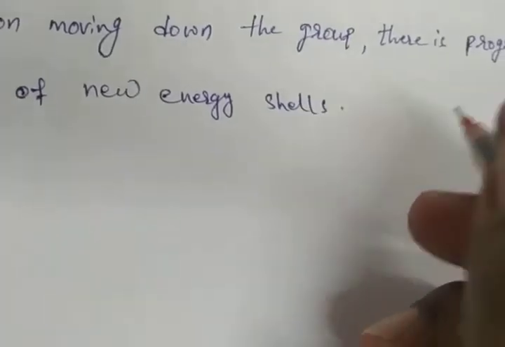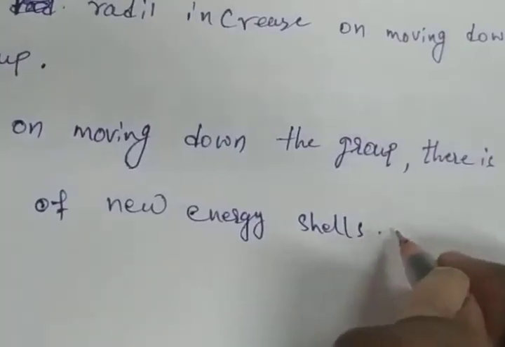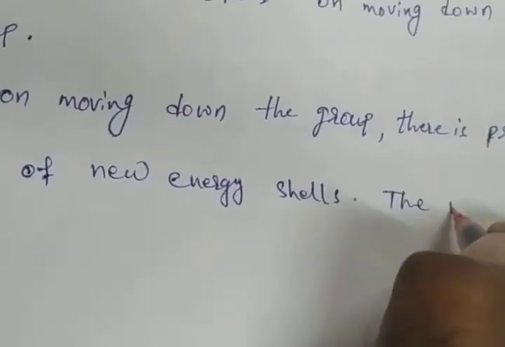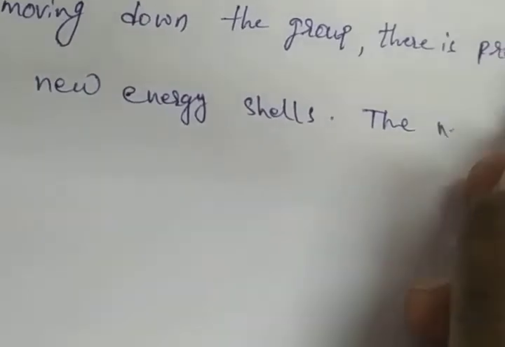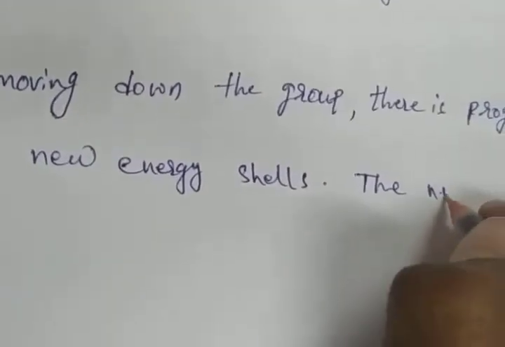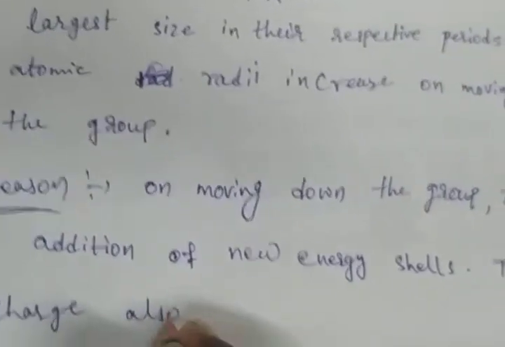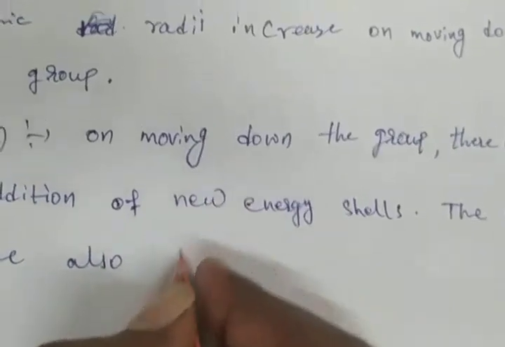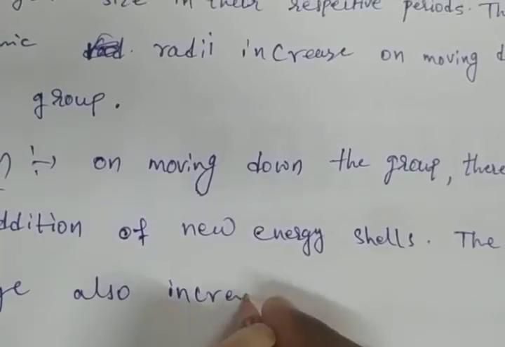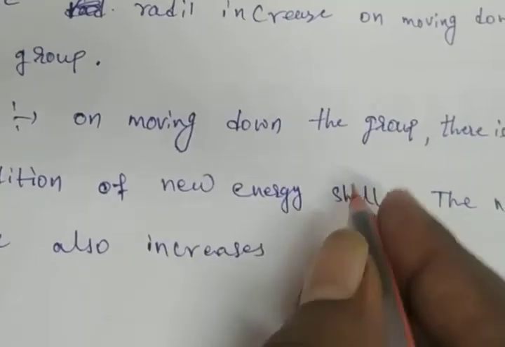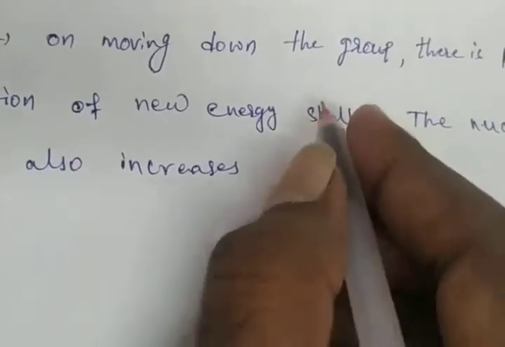Okay. The nuclear charge also increases. The nuclear charge also will be increasing down the group.